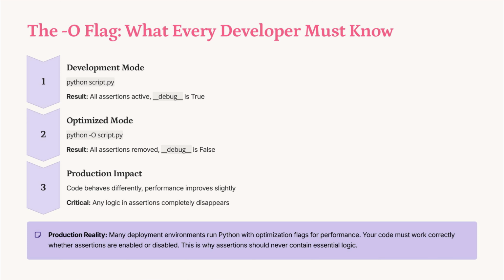The -O flag in Python disables assertions, setting __debug__ to false. This can lead to critical issues if assertions contain essential logic, as they vanish in optimized mode. Developers must ensure code functions correctly with or without assertions, as many production environments use optimization flags for performance improvements.